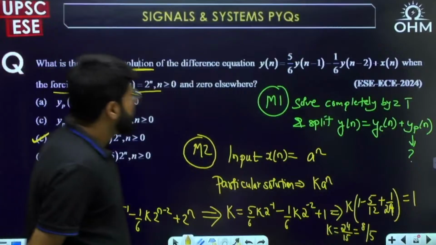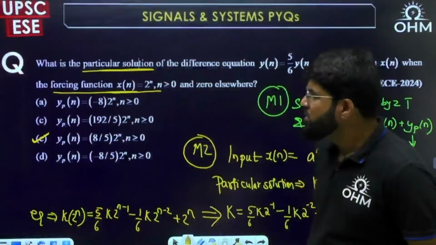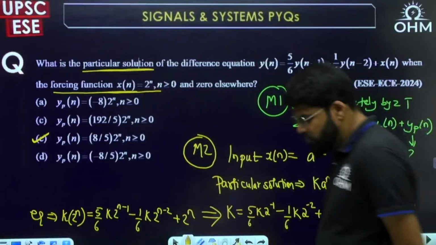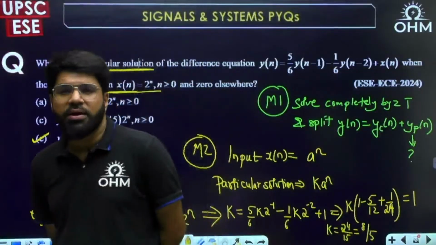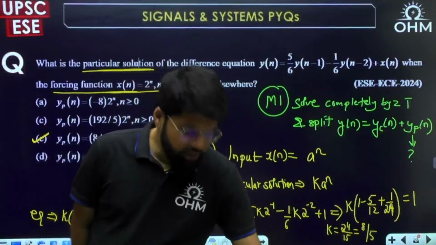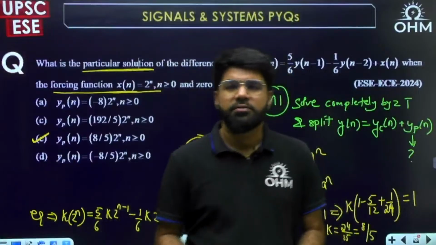Okay. Right, but because they are asking for a particular solution, they have not given initial values, so initial values will be taken as 0. All the required y minus 1, y minus 2 will be 0 if you are solving fully. If you are solving it fully. Correct?